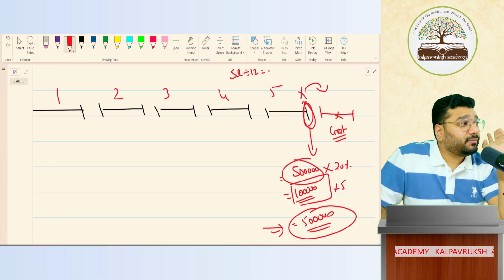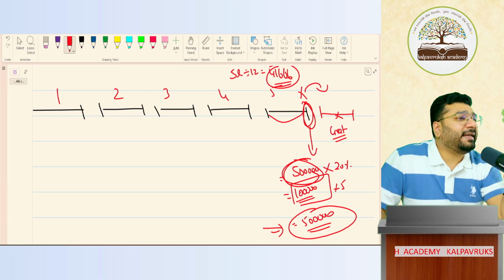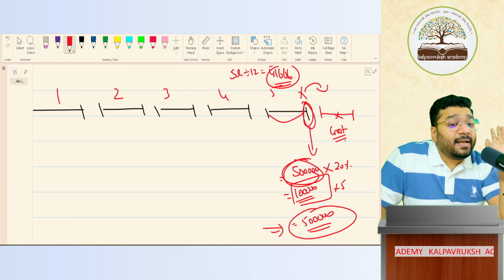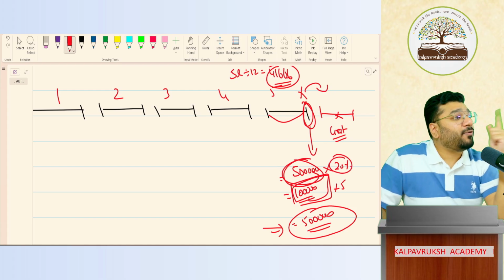5 lakh divided by 12 is 41,666. Well, this is salary per month. I didn't want to complicate this. I said that 5 lakh is your last drawn salary for the entire year. 20% of this, I'll give in the form of gratuity. How much is it? 1 lakh rupees for 1 year.